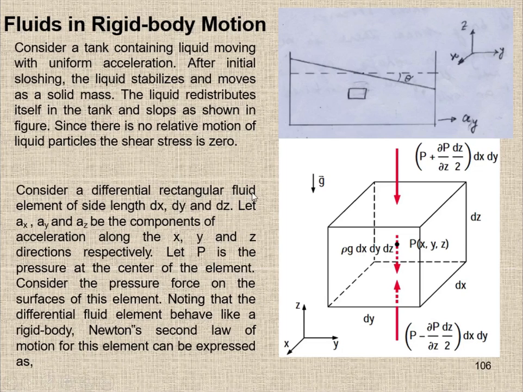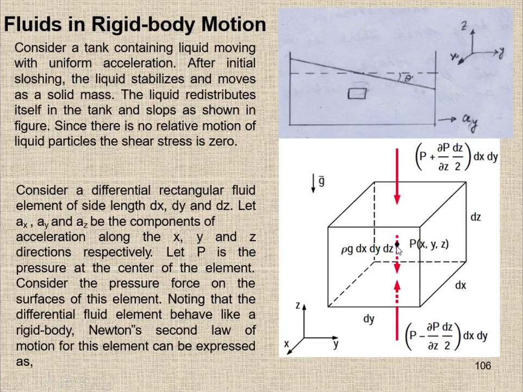Consider a differential fluid element of side lengths dx, dy and dz. So this is a small element that we get after the acceleration, and each side of the fluid element is dx, dy and dz in the x, y and z direction. Let P be the pressure at the center of the element. Consider the pressure P acting at this point, x, y and z.